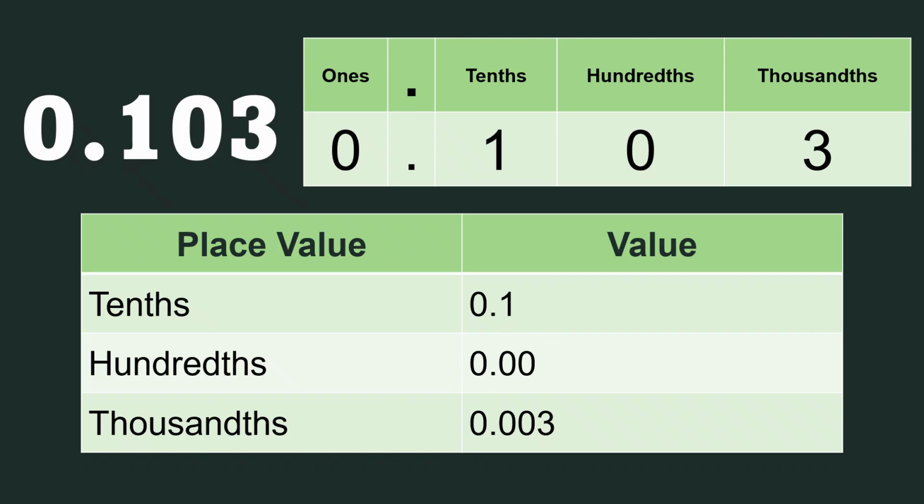Next, how about this one? Let's say we have 68 and 7,235 ten thousandths. Why do we read it in ten thousandths? Because we already have 4 decimal places: tenths, hundredths, thousandths, ten thousandths.